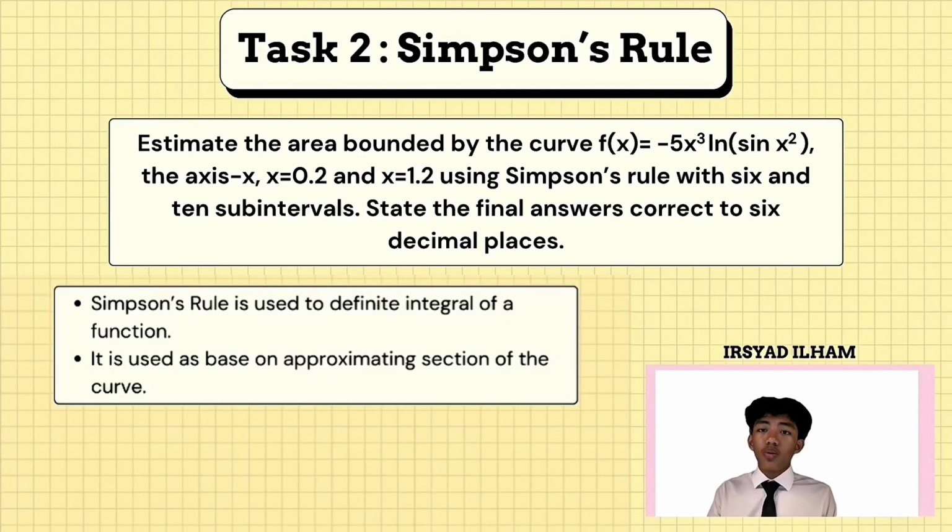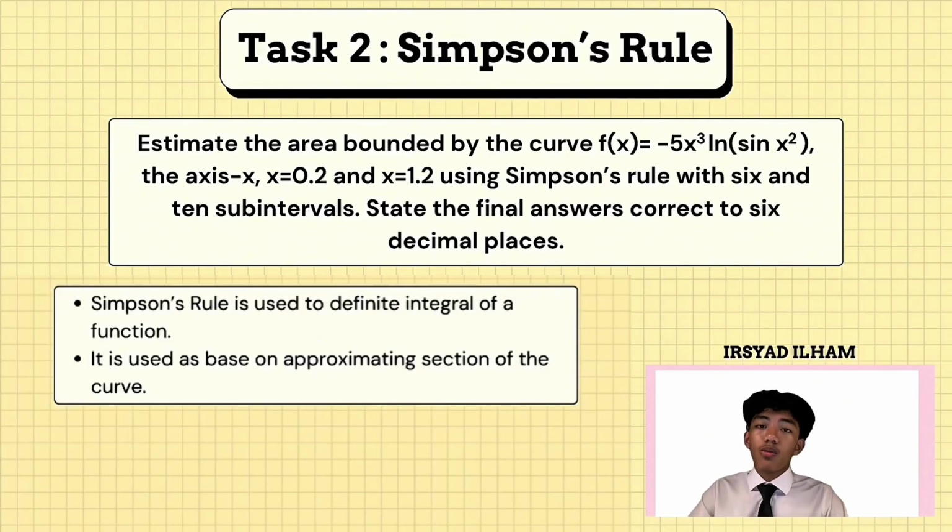So for task 2, we were given the task to estimate the area bounded by the curve given by the function -5x cubed ln(sin x squared), the x-axis, x equal to 0.2 and x equal to 1.2, using Simpson's rule with 6 and 10 subintervals.